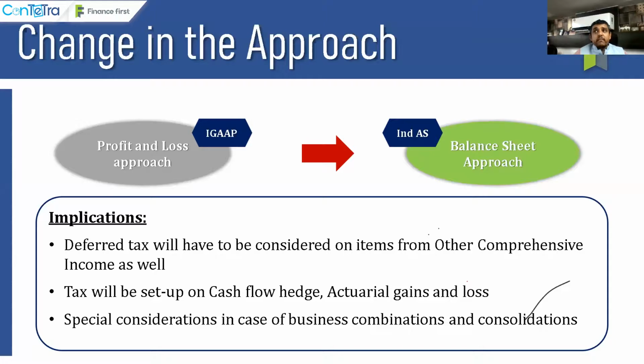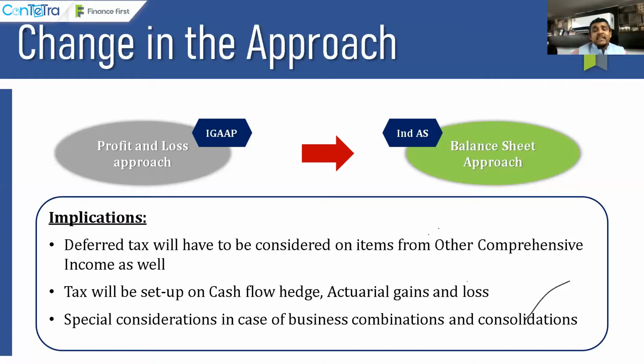This is the implication when it comes to the balance sheet approach, because on actuarial gains and losses, the deferred tax asset or liability under Indian GAAP always used to go to P&L, because actuarial gains and losses always went to your gratuity expense, and based on that your deferred tax also used to go to P&L. But which is the biggest difference, guys? In India under IFRS, the actuarial gains and losses will go to OCI and the corresponding deferred tax will also go to OCI.